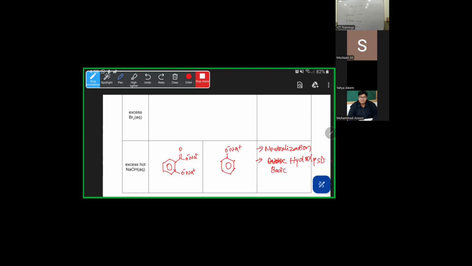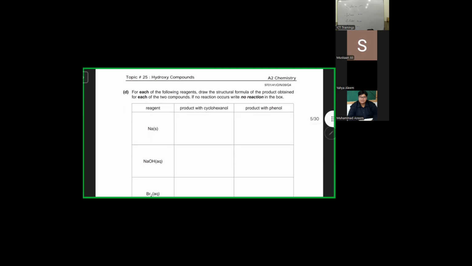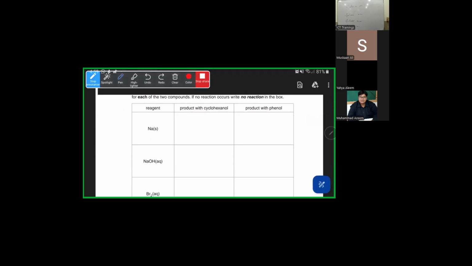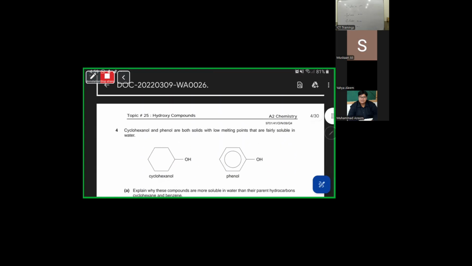Okay, guys. So for this one, we should do this one. First of all, you should react the above cyclohexanol and phenol. Both of the compounds are present up here. See, this is cyclohexanol and this is phenol. So the first reaction you have to do is with sodium.